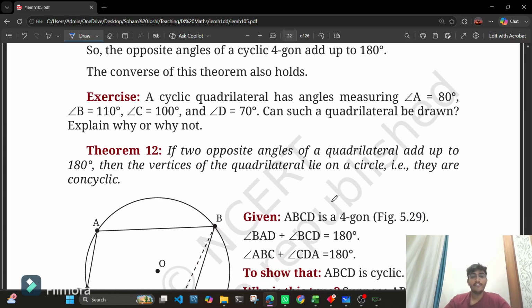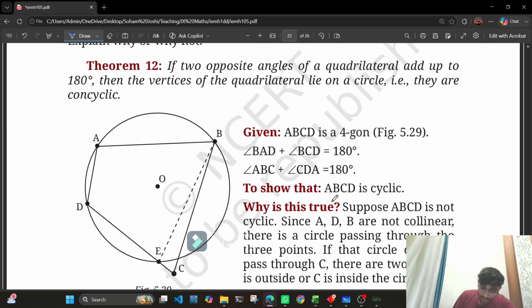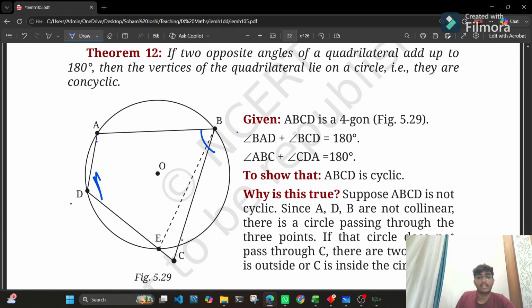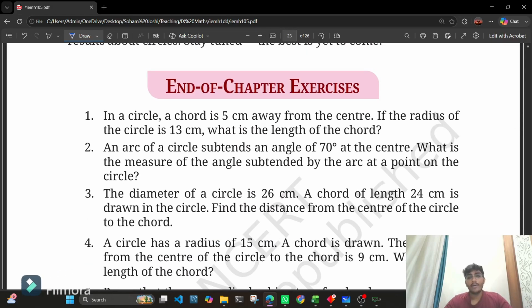That is, if two opposite angles of a quadrilateral add up to 180 degrees, then the vertices of the quadrilateral lie on a circle. They are concyclic. Okay, theorem 12 is again the converse of theorem 11. If two opposite angles, angle A and angle C, or angle B and angle D, add up to 180 degrees, then the vertices of the quadrilateral lie on the same circle. So basically, it is the reverse of theorem 11. I hope this is clear.